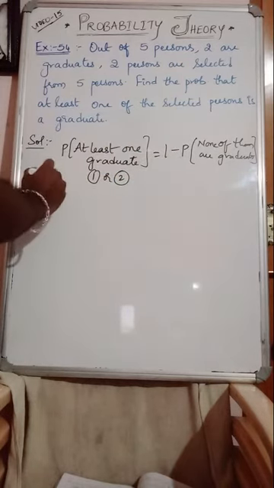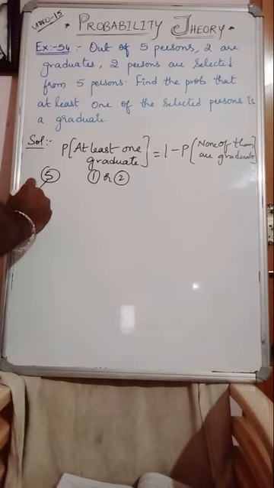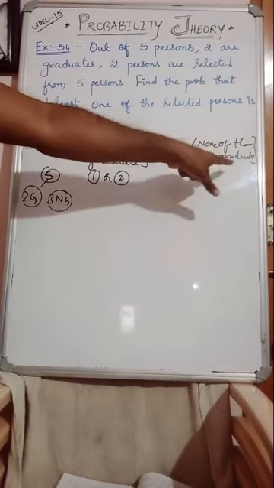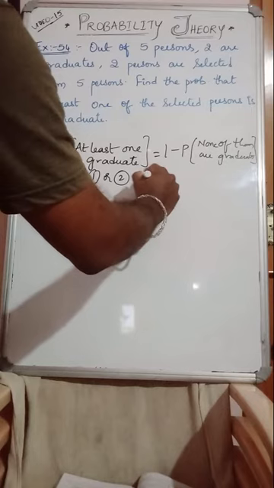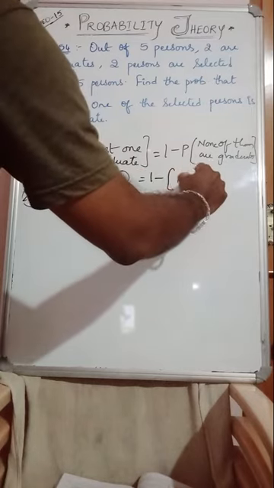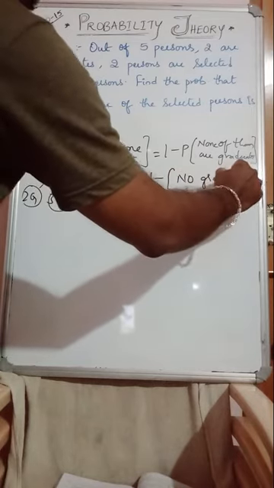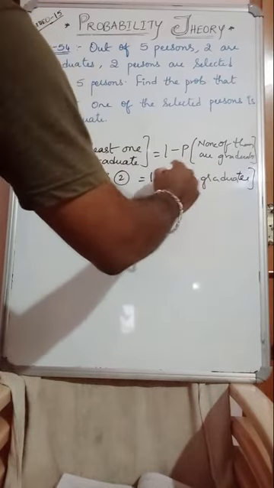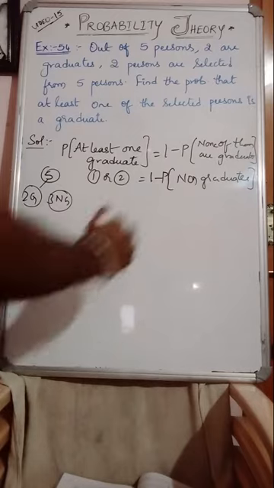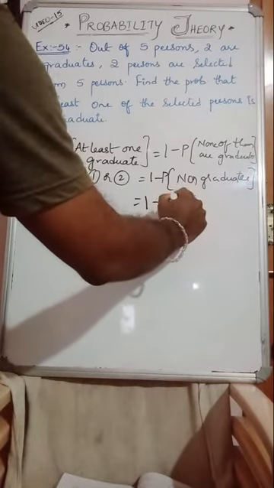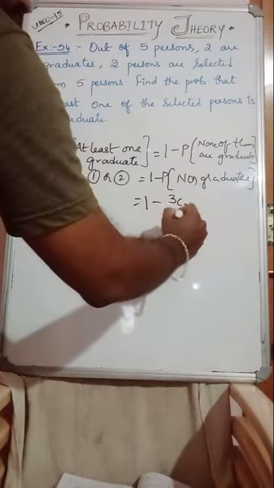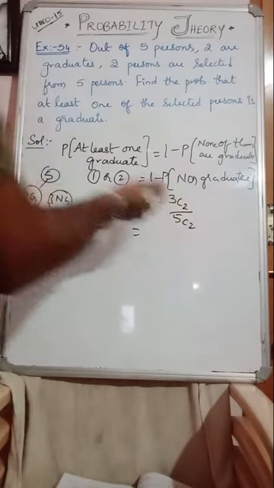See here, out of 5, 2 graduates means 3 are non-graduates, as I said just now. So 1 minus the probability of no graduates, otherwise non-graduates. So 1 minus the probability of non-graduates, which were how many? 3. 3C2 by 5C2. Subtract this one.